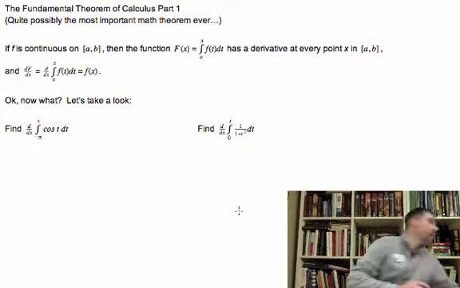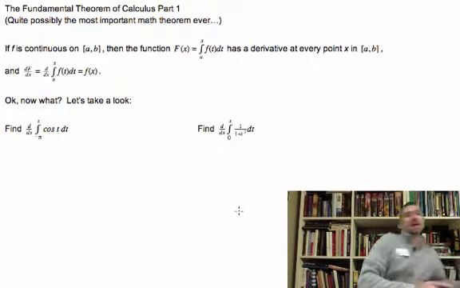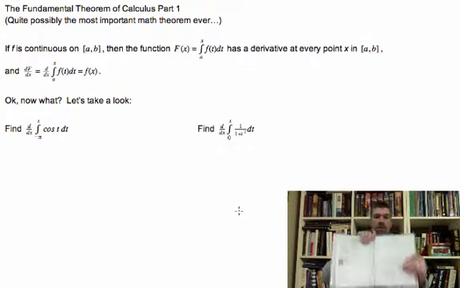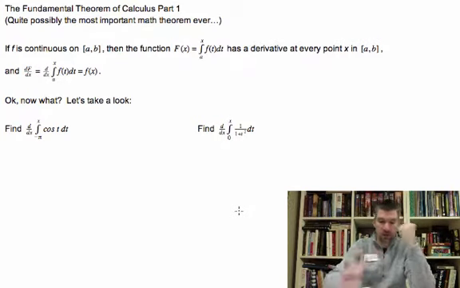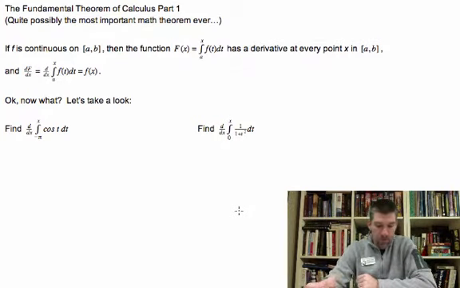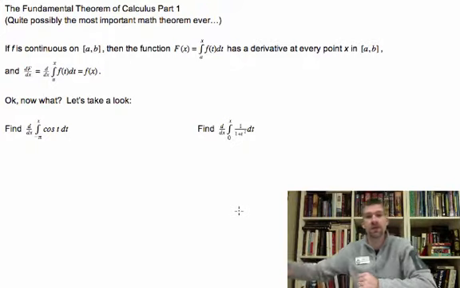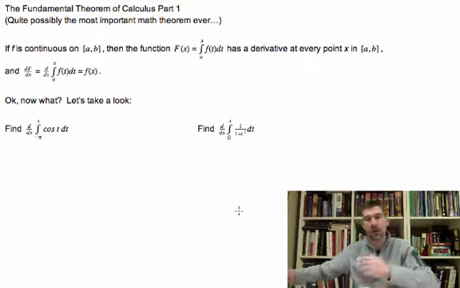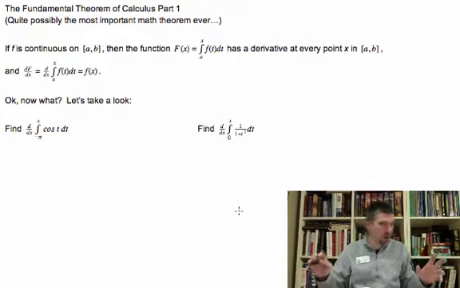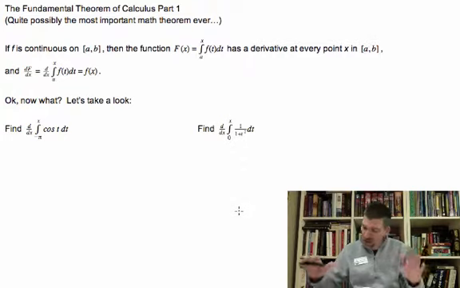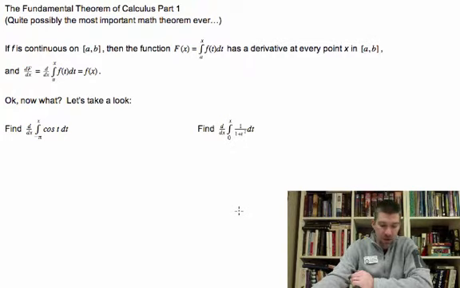Let's take a look. Well, let me just grab my handy-dandy calc book here. There's a couple things in here I want to share with you about this that are really important. Number one is all of this started back with Newton and Leibniz. And that's where the calculus comes from, and that's where this theorem comes from, and all the stuff that we do comes from those two guys kind of working independently. And it's possible that maybe one of them borrowed a lot from the other, but it's not been documented very well.